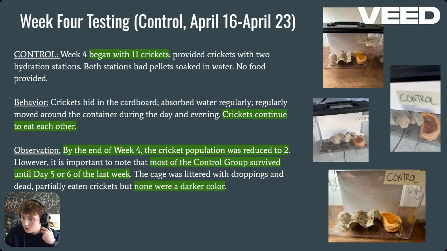Now we have control. It began with 11 crickets. The crickets continued to eat each other and seemed to like the water and were not wary of the hydration station. But at the end of week four, they had been reduced to two, and none of the dead crickets were of the darker color.